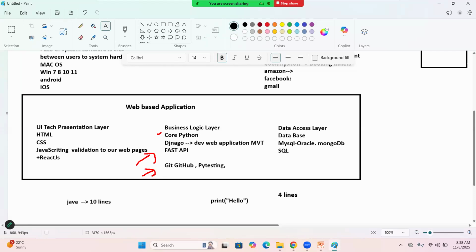Then how to push the code and where, what is the repository, we can see with Git and GitHub. And after complete development, as a developer, we need to test ourselves: is the given functionality working properly or not? Before sending our project to our client, we are going to use PyTest.